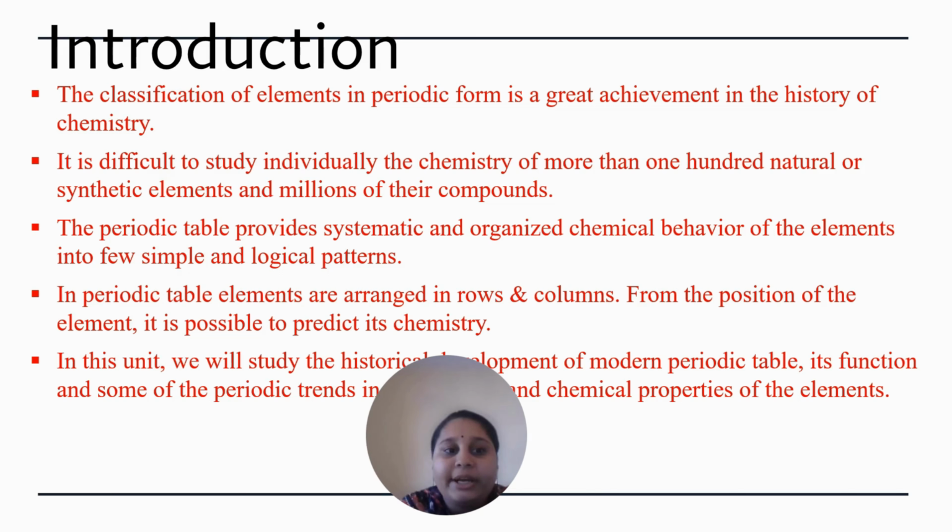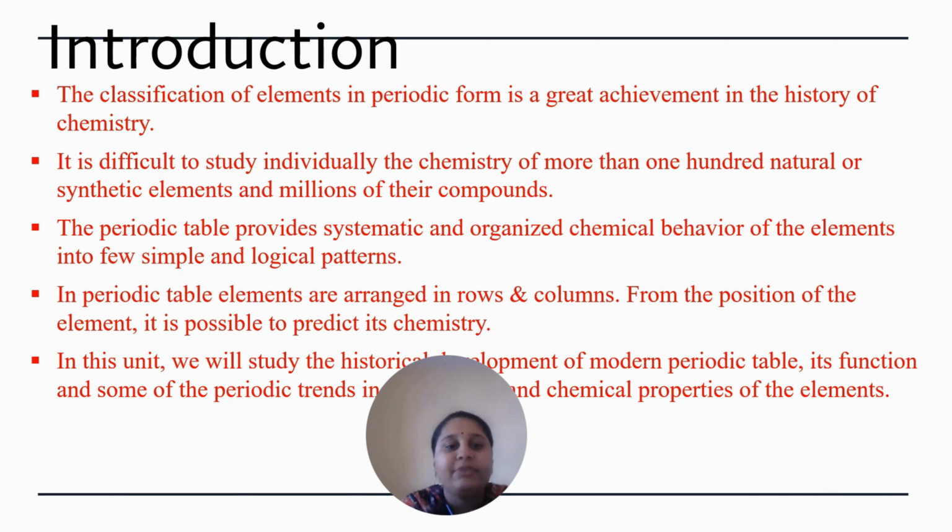So this periodic table helps in providing a systematic and organized view of the chemical behavior of the elements in simple and logical patterns. In the periodic table, the elements are arranged in rows and columns. From the starting position, we can predict the chemistry.